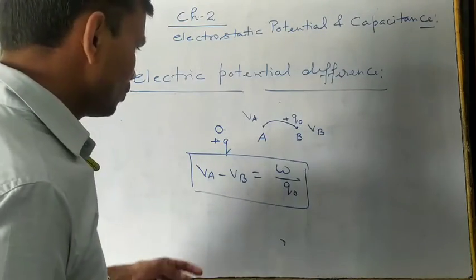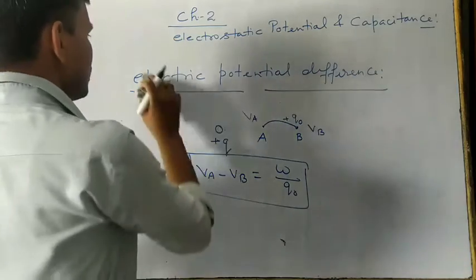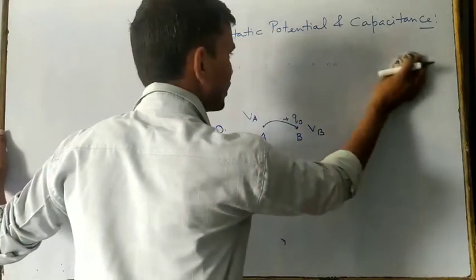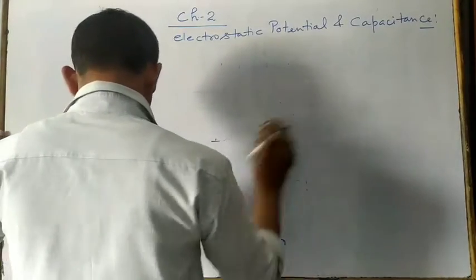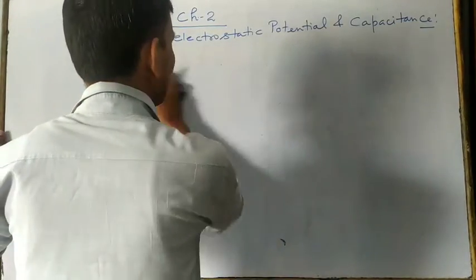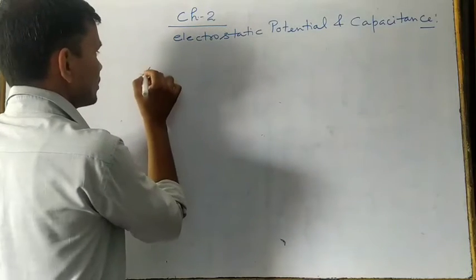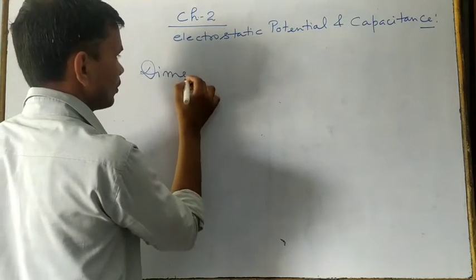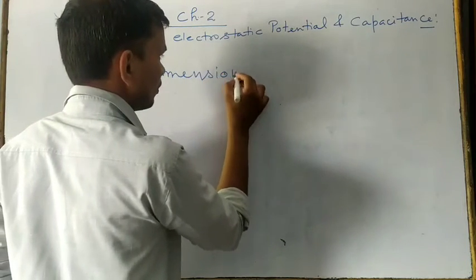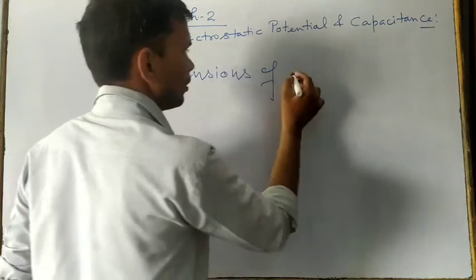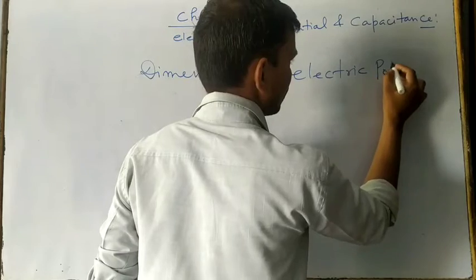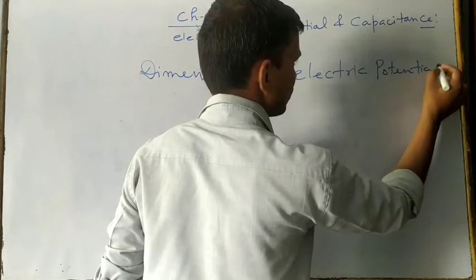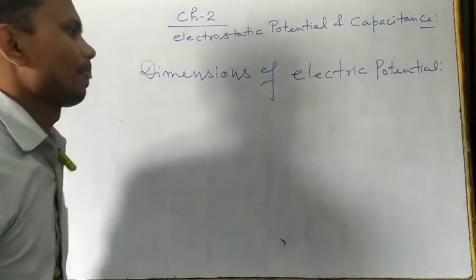After this one, if you want to calculate the dimensional formula of the electric potential, then here you have to see the dimensions of electric potential. What is the dimensional formula of electric potential?